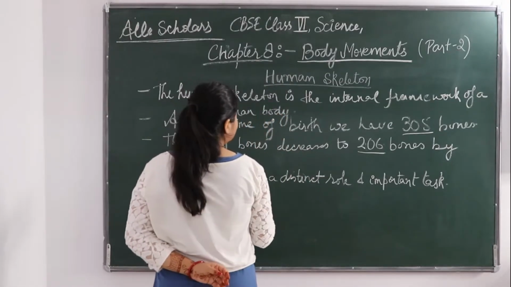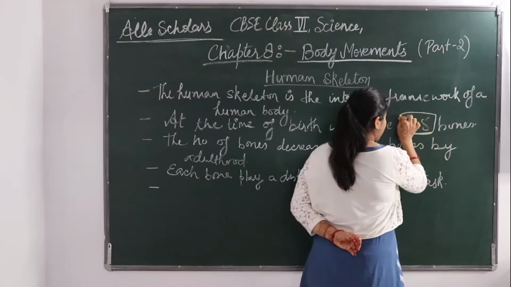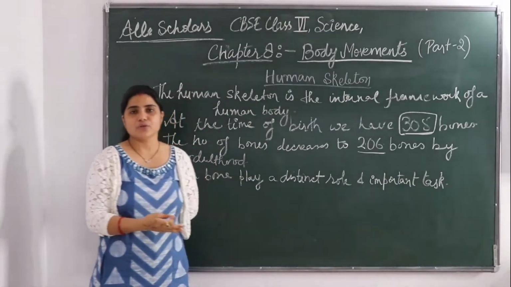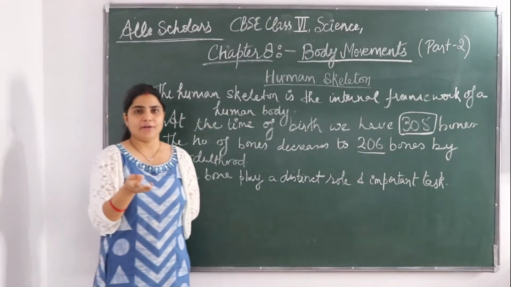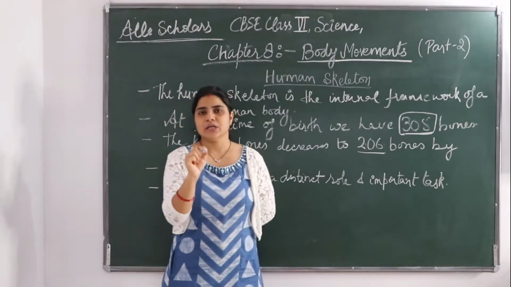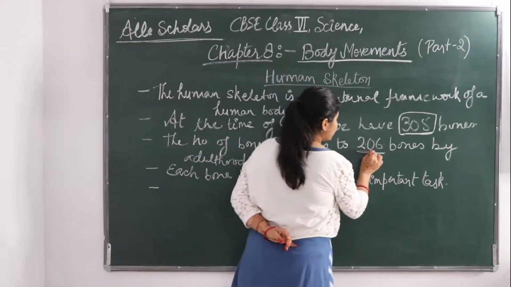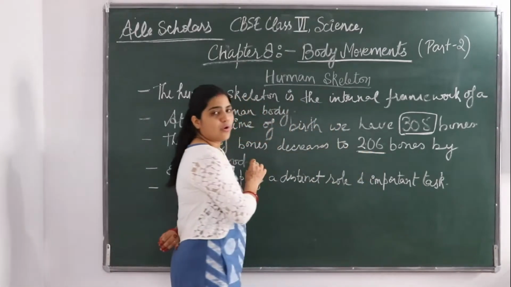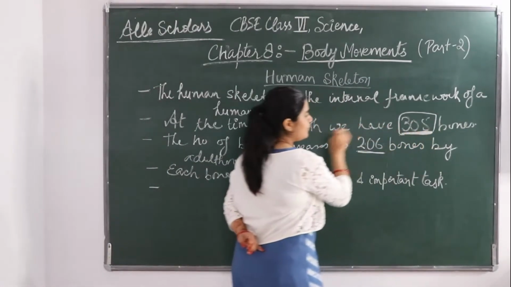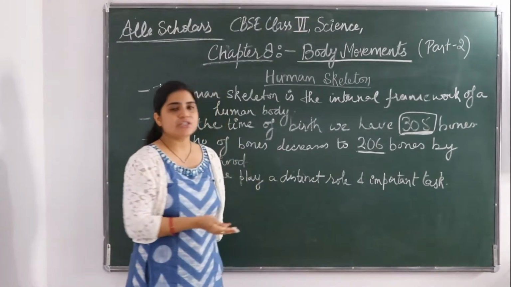At the time of birth, how many bones do we have? 305 bones. Students, this question is very important for this class and especially for your competitive exams. Sometimes the question is asked, how many bones do we have at the time of birth? Mostly children write 206. That is a wrong answer. At the time of birth, we have 305 bones, and with age the skeleton changes.